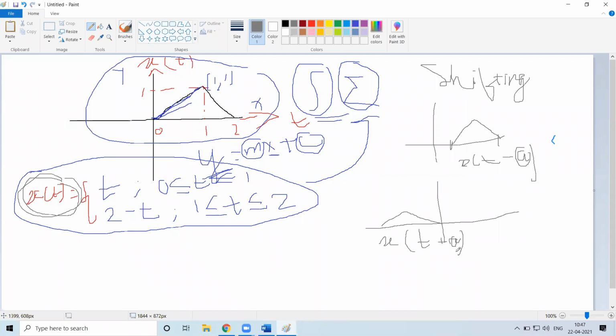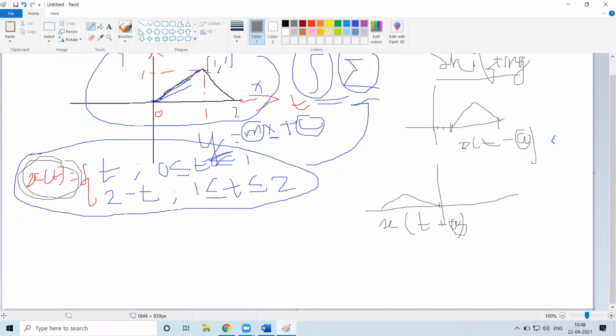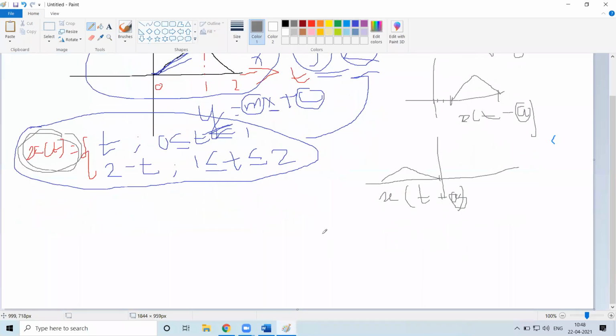Again this depends on where you want to have the shift, whether from 0.5, from 0.25, or from 0, that is towards the left. So this is shifting.